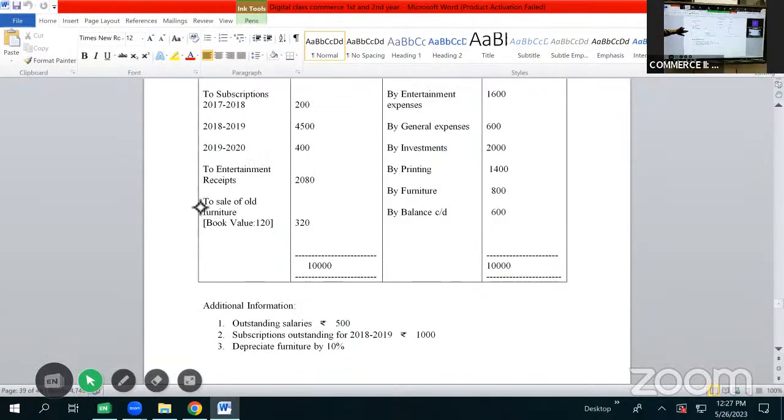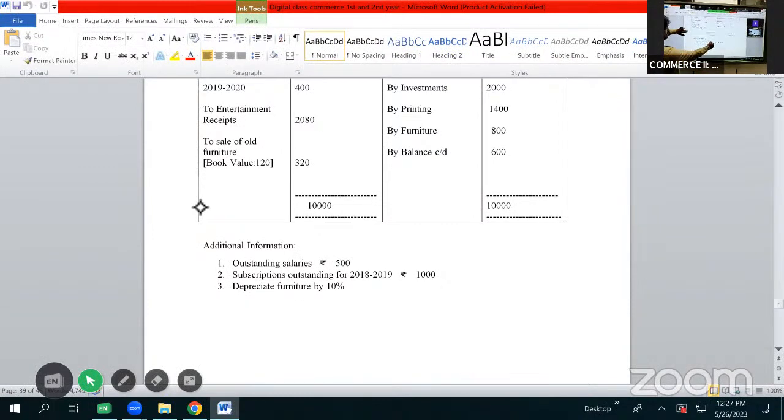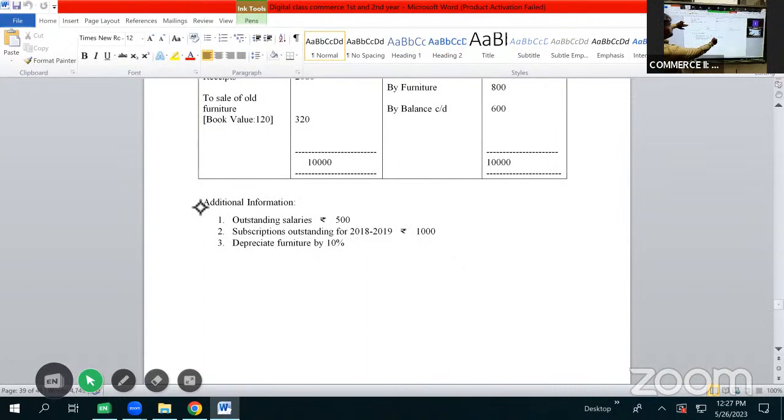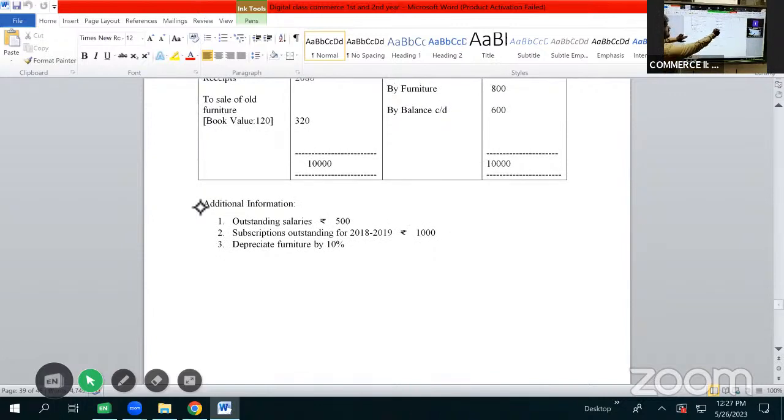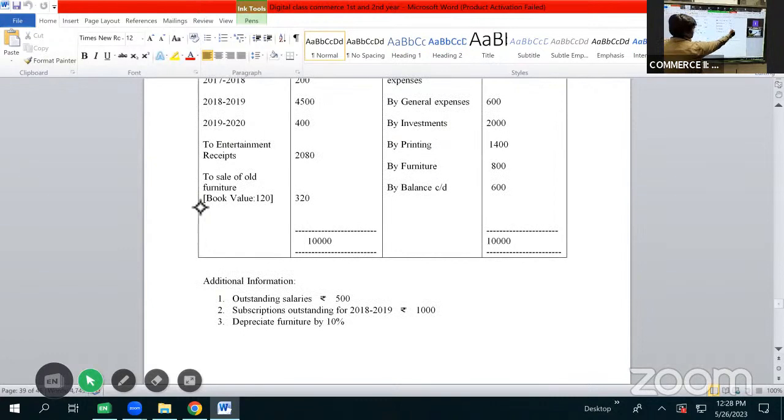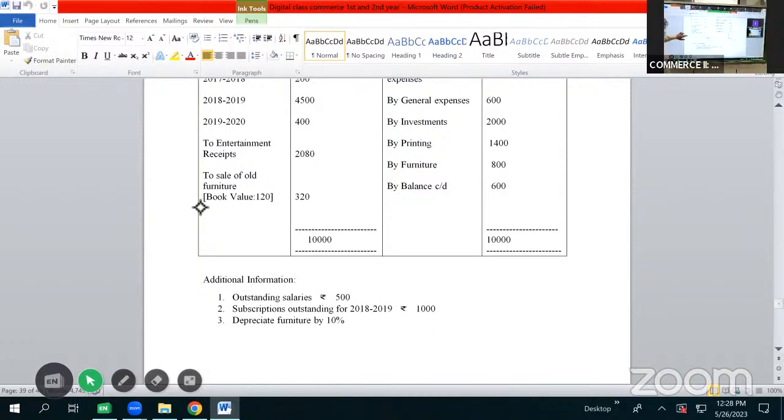We are provided with additional information that outstanding salary is 500. This will be added to salaries in expenditure. Subscriptions outstanding for year 2018 to 2019 are 1,000. This will be added to subscriptions as income. Then we have an adjustment on furniture: depreciate furniture by 10%. The value of furniture is given as 800. So 10% of 800 works out to be 80 rupees, which will be shown on the expenditure side as depreciation on furniture.